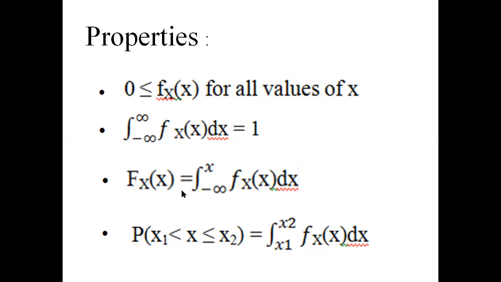In the density function properties, the fourth property is P of x1 less than x less than or equal to x2 equal to the integral from x1 to x2 of small fx of x dx.